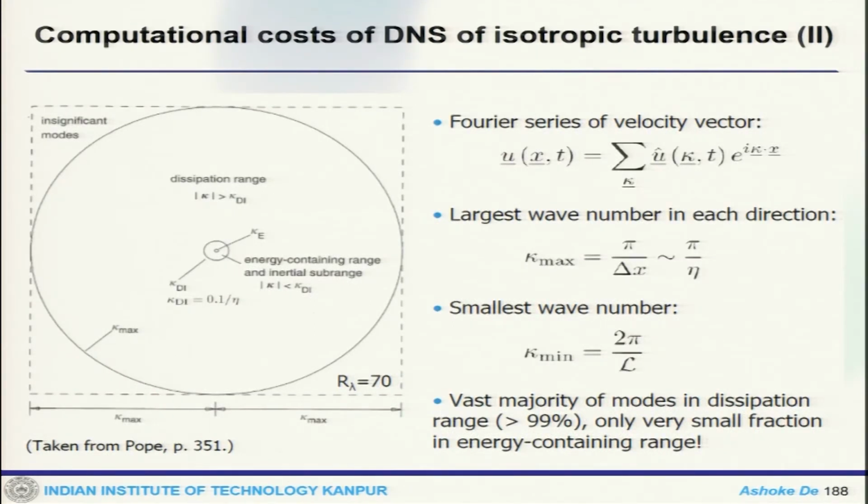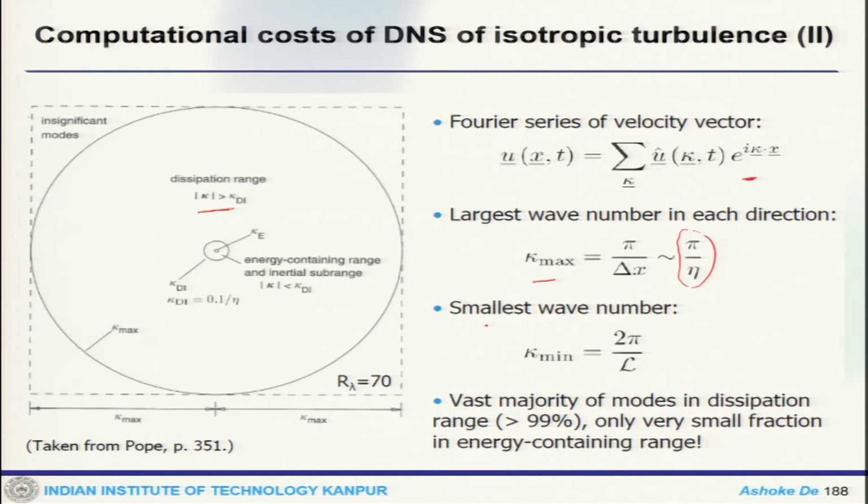Now, we can estimate the computational cost for an isotropic turbulence. You have this situation where the dissipation range would be at this. Then the Fourier series of the velocity vector can be expressed like that. So, we can find the largest wave number in each direction, that will be pi by delta x, which is of the order of pi by eta.